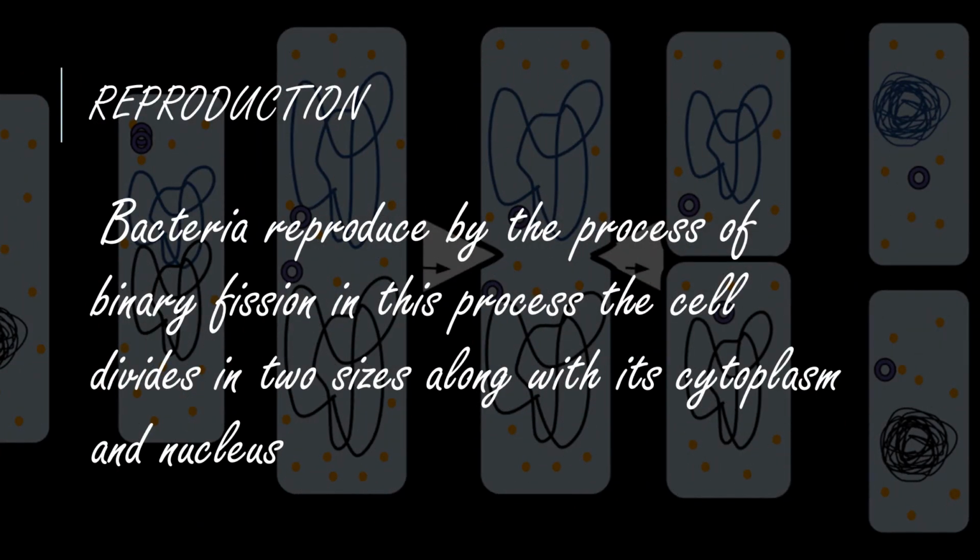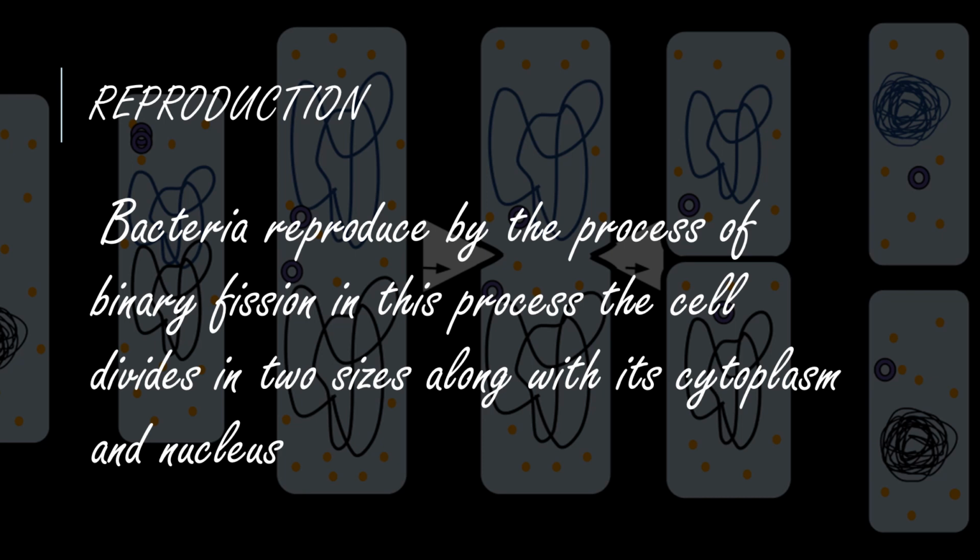Now, if we talk about the reproduction method found in bacteria, bacteria reproduce by asexual reproduction. In asexual reproduction also we have various types of methods. The method which is found in bacteria is binary fission. Binary means two parts. The bacteria will divide itself into two parts.